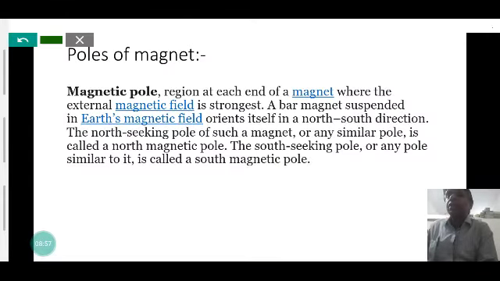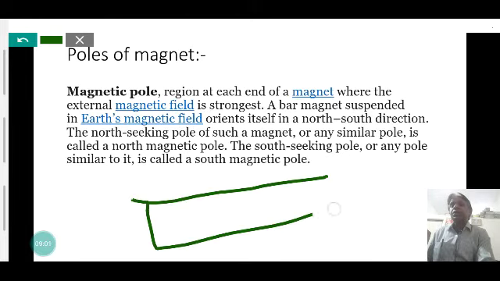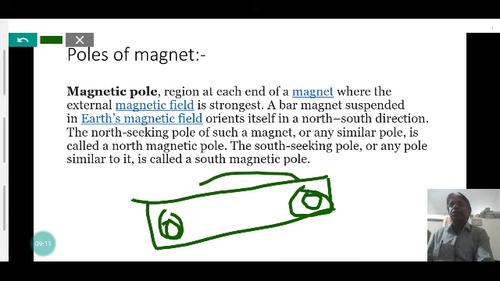Here, this is the region where the magnetic strength is maximum, and the magnetic field lines, which we'll discuss further, are crowded here. All the magnetic field lines are most crowded here.